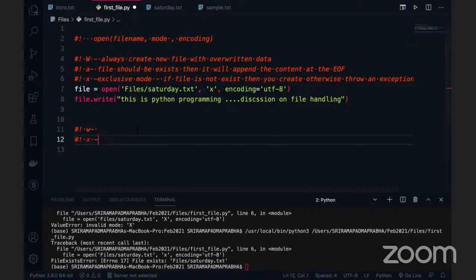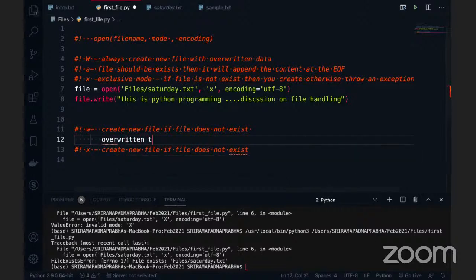Both will create a new file if the file does not exist. So both will do the same job in this scenario. If the file does not exist, create it. What if the file exists? Don't overwrite the data.